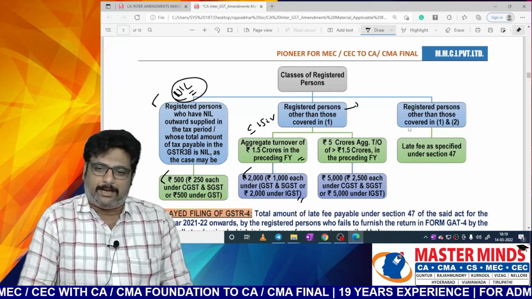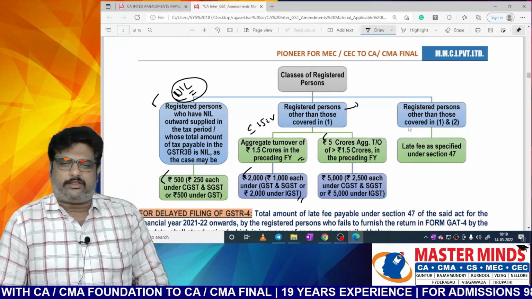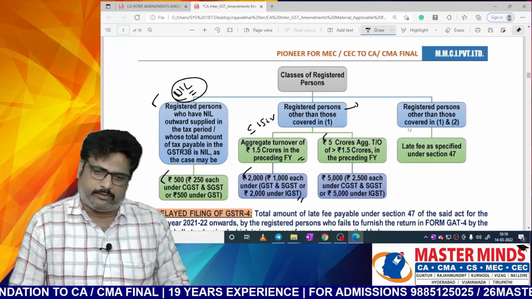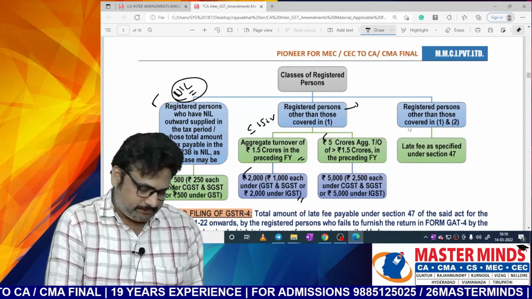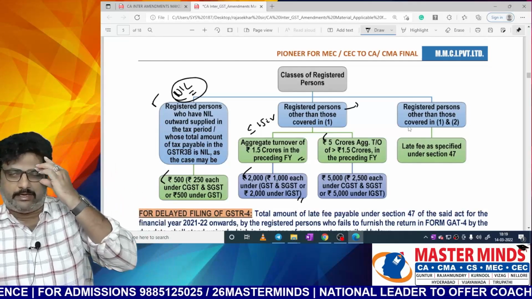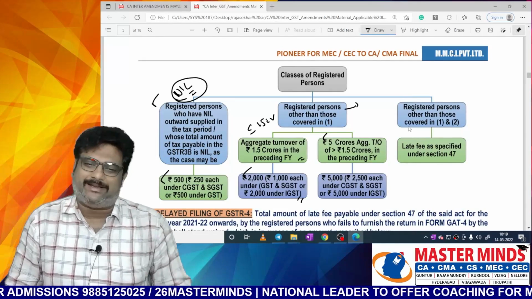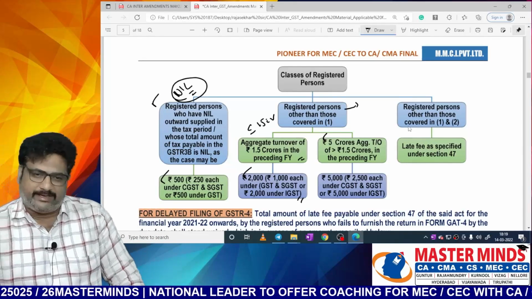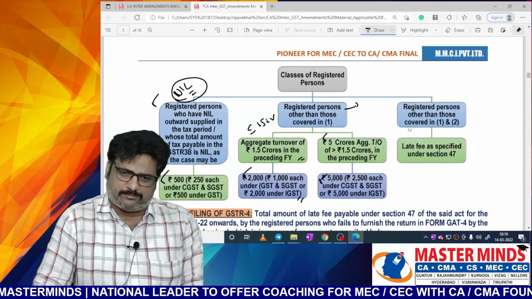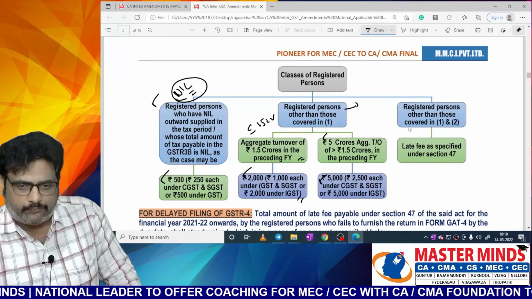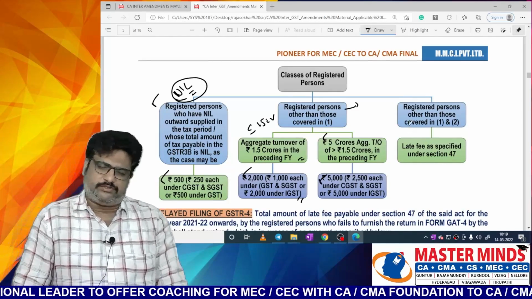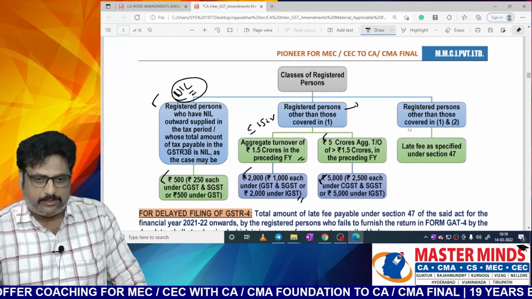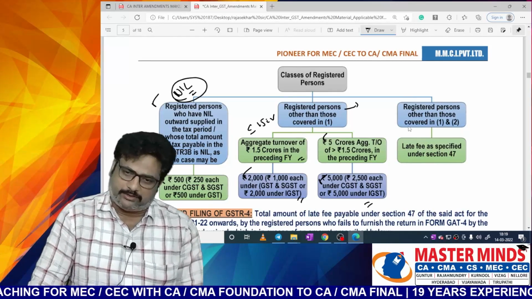Okay. And the next point is for aggregate turnover of more than 1.5 crore in the preceding financial year. That means if your aggregate turnover in the preceding financial year exceeds 1.5 crores but is less than or equal to 5 crores, in that case the maximum penalty that can be levied is 5000 rupees. In that, CGST 2500 and SGST 2500. For IGST it will be 5000.